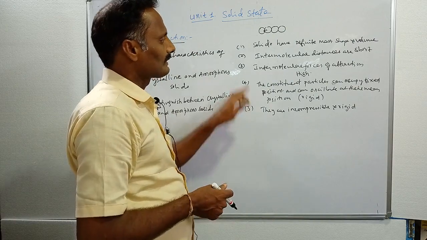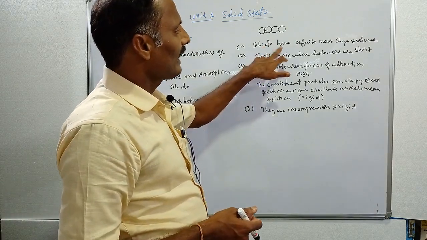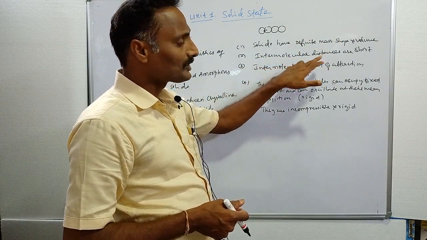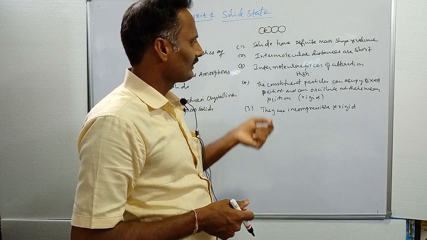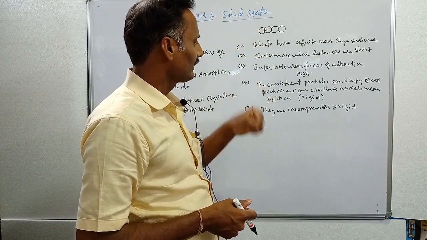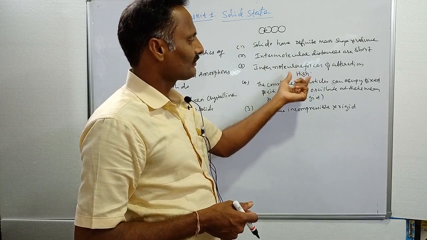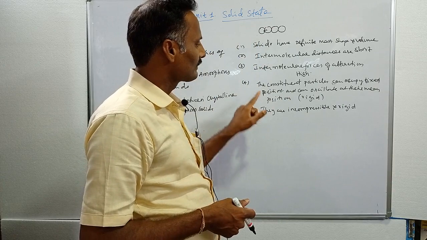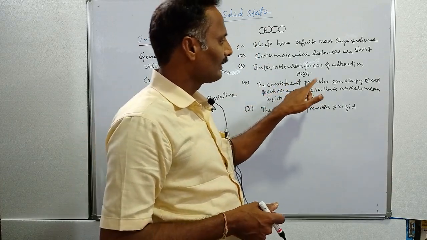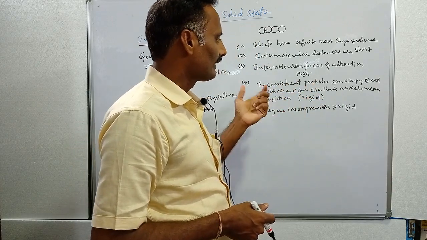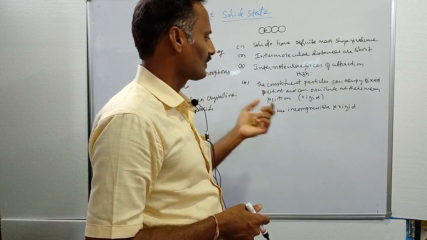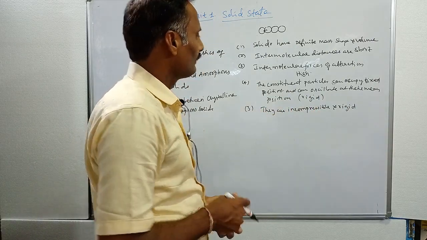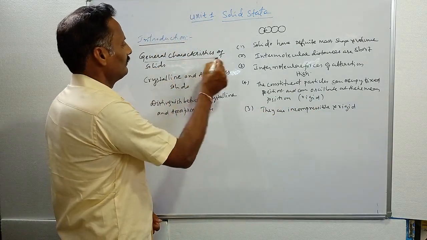These are the characteristics of solids. Solids have definite mass, shape and volume, and intermolecular distances are very short. The molecule to molecule distance is very short, whether it is a molecule, atom or ion. Intermolecular forces of attraction are very high in solids when compared to liquids and gases. And in solids, the constituent particles occupy fixed positions and can oscillate at their mean positions. That's why solids are rigid, incompressible and rigid. These are the characteristics of solids.